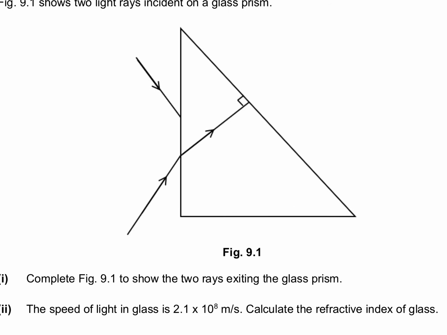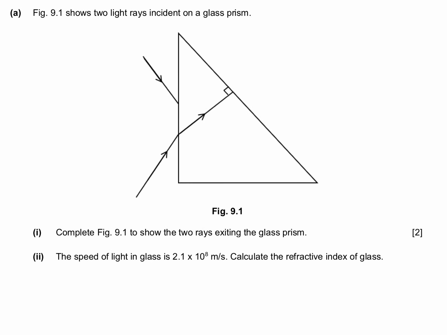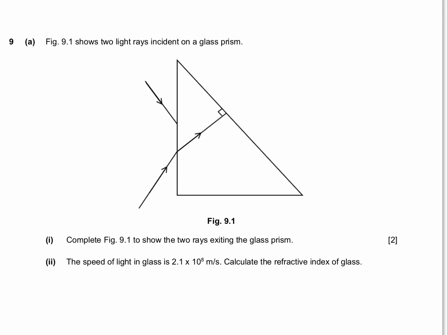This question is concerning refraction from the chapter of light. So we have these 2 light rays, and we're supposed to complete this diagram to show 2 light rays exiting the glass prism. So let's take a look at this one over here. We know something about refraction, which is it happens when it goes from one medium to another medium of different optical densities, glass air, but also has to be at an angle. But here at 90 degrees, right, there is no angle of incidence, which means there is no refraction. That's to say that this over here should continue to go straight without bending at all.